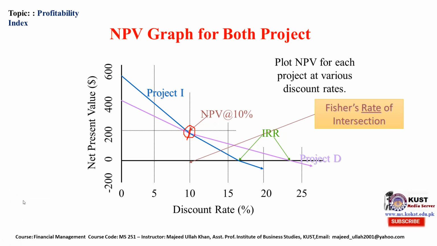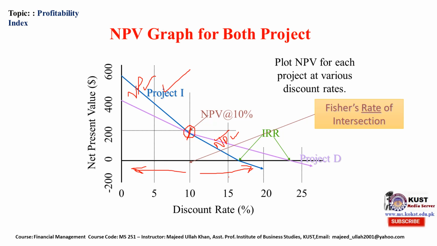If the discount rate is less than 10%, then project I is better because it will give you a high NPV. If the discount rate that we are using to calculate the present value is greater than 10%, then project D is better because in such a case the NPV of project D is higher than project I.